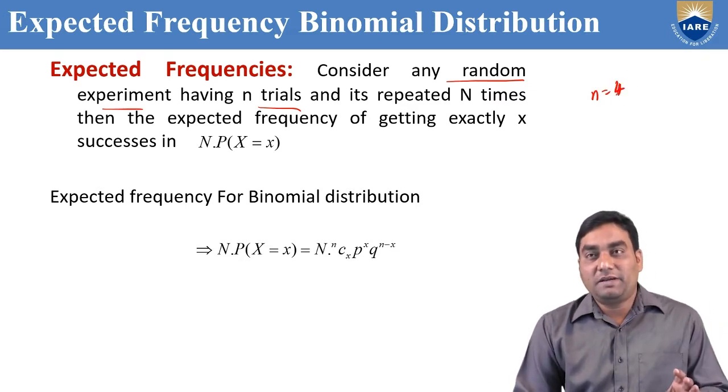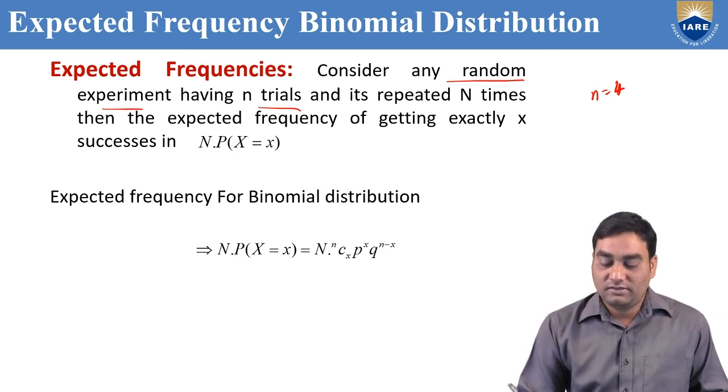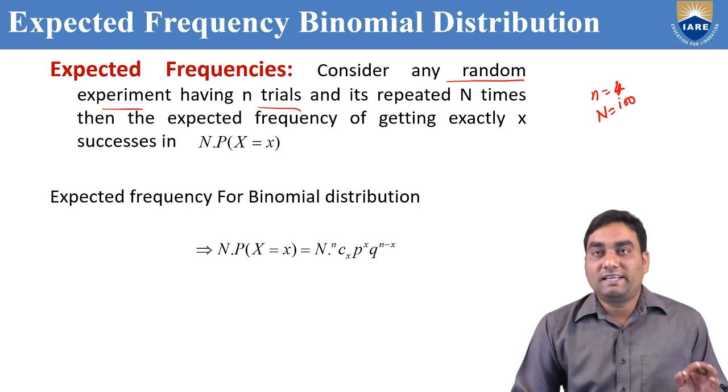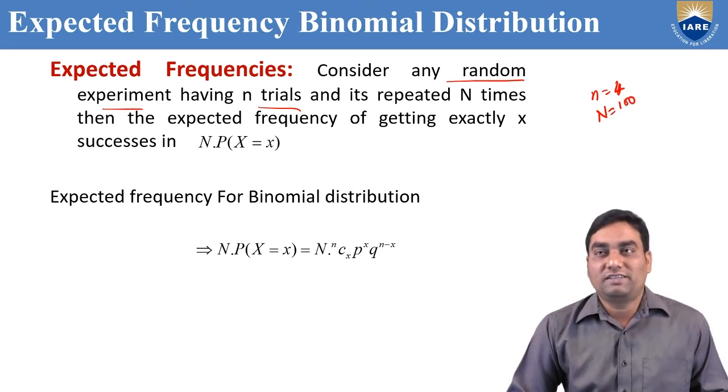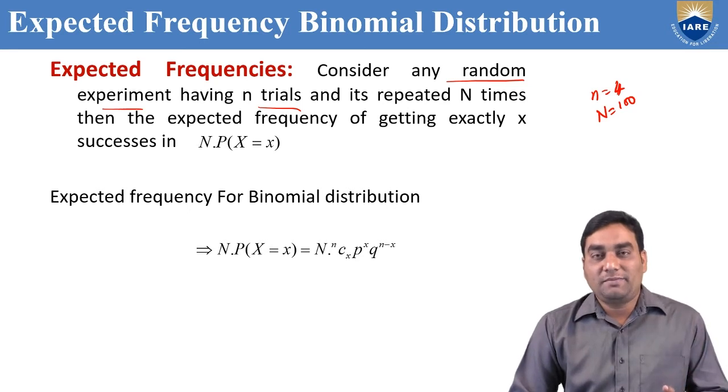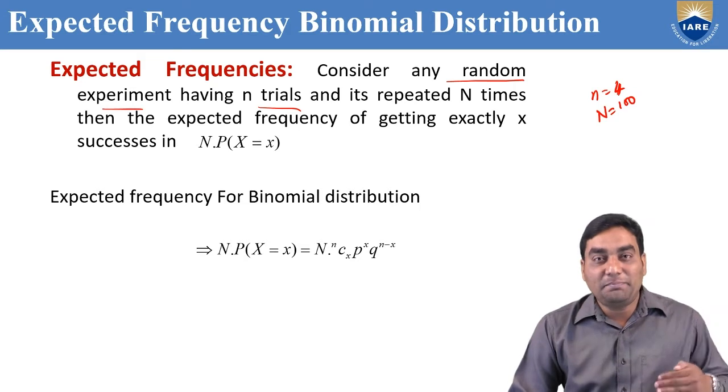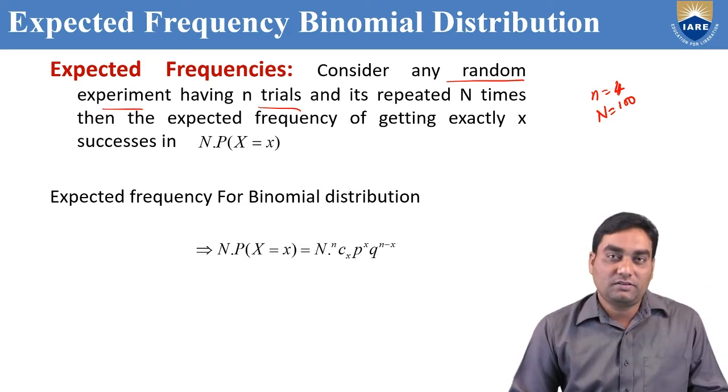And this same experiment is repeated 100 times, that is capital N equal to 100. In that case, we can find out expected frequency. Any random experiment having small n trials and it is repeated capital N times.